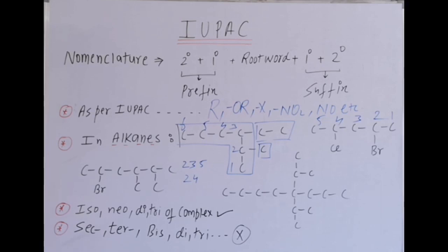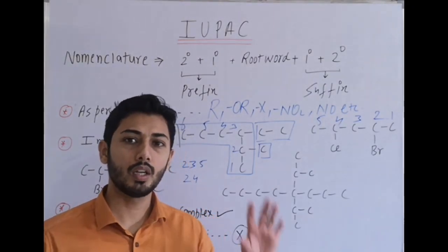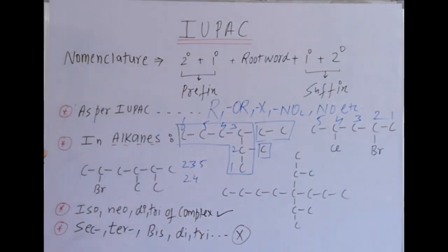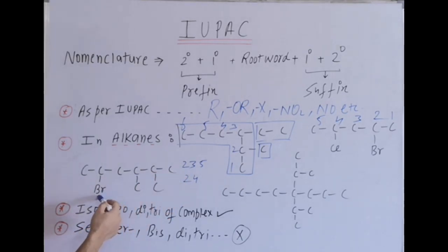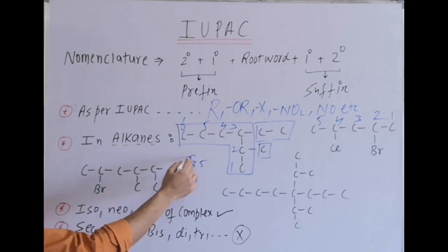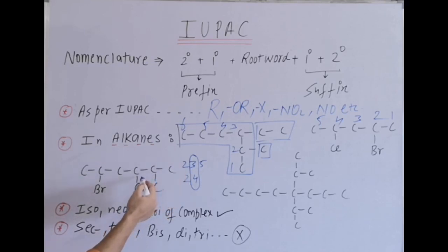Now in this case, we are not getting same numbering for the substituents. So we do not go for alphabetical preference. What point we will consider? Select longest chain and give minimum number to the substituents. So you are getting second number, right side second number, left side also second number to the substituent. Then next number is 3, but their next number is 4. If you start from the right side, you get third number for the second substituent, and from left side you get fourth number for second substituent.